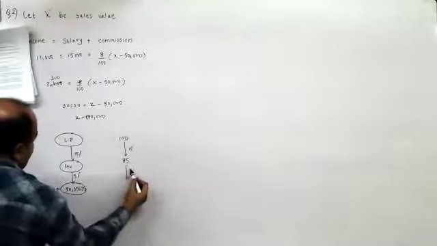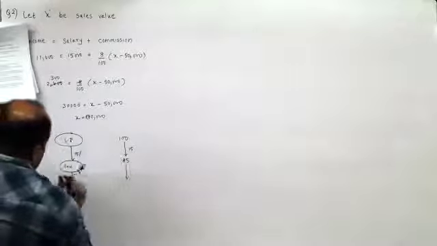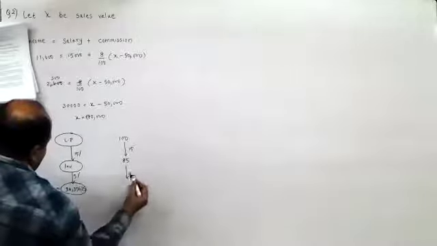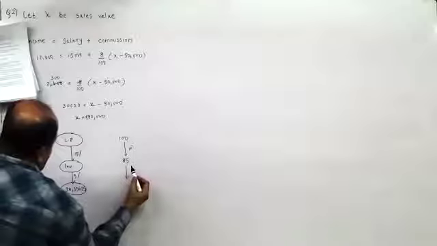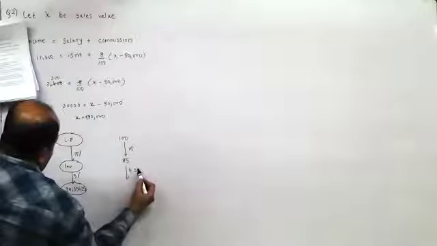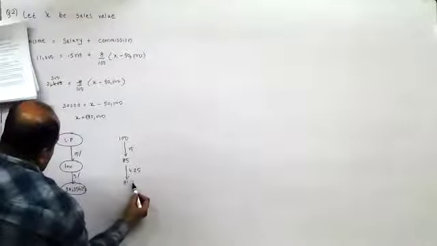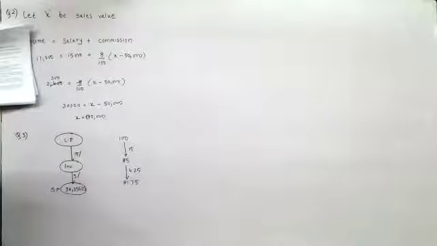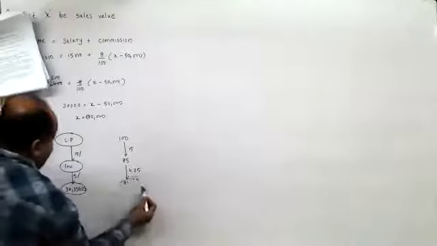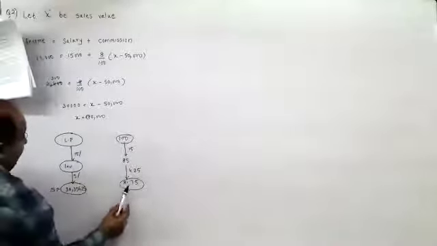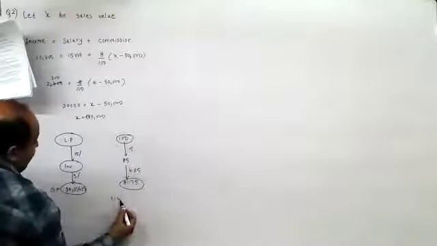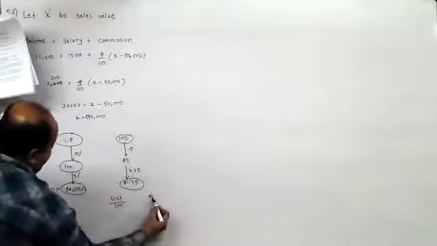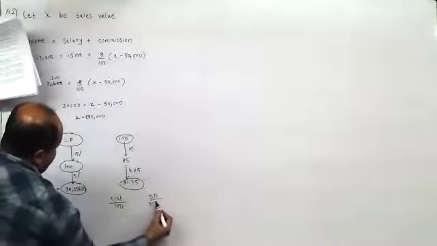On that 5%, it would be 85 into 5. So 5 fives are 25, carry over 2, 5 eights are 42, 4.25 rupees. So that would be 81.75 rupees. That is the price at which she would get if the list price would have been 100 rupees. So when list price is 100, the selling price is 81.75.